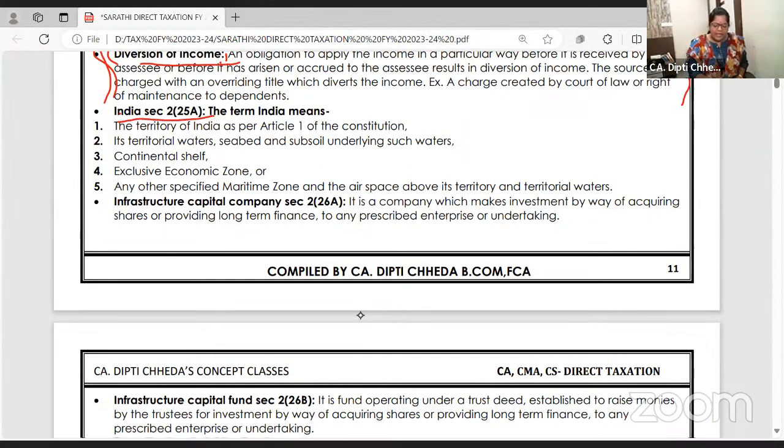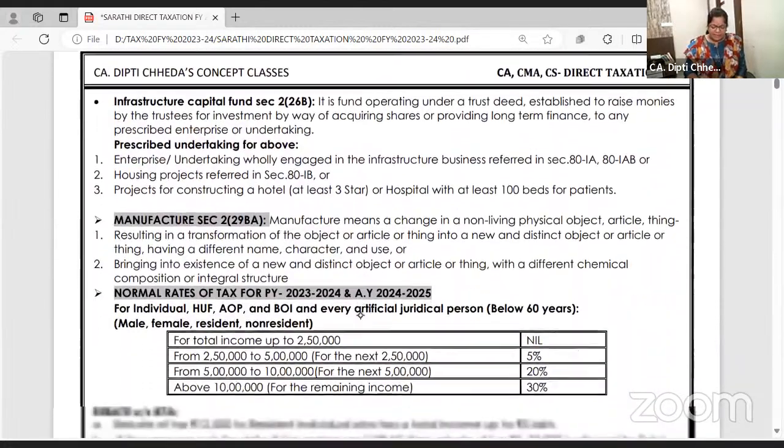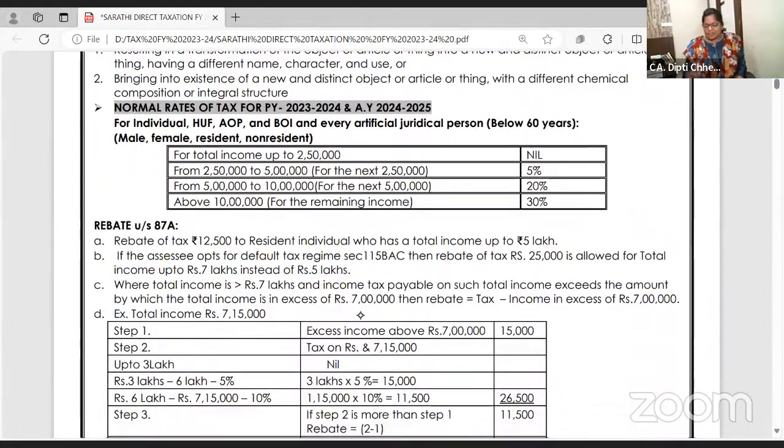Whatever you earn in India, you have to pay the tax. Whether in the air, in territorial waters, or on the continental shelf, 200 nautical miles down in India, if they put up those oil extracting machines and all and people working over there, is their salary taxable in India? Yes. Right, so that's all about the concept.